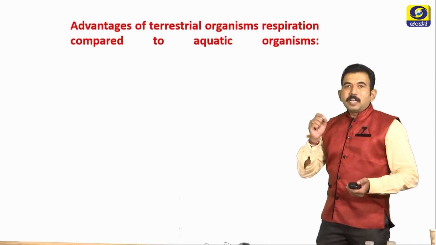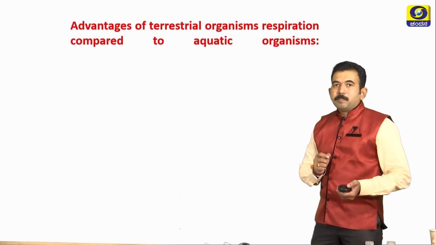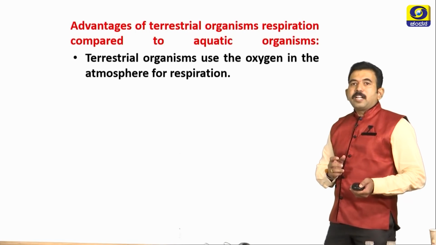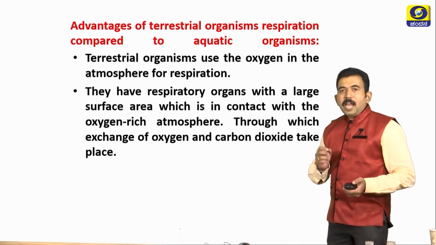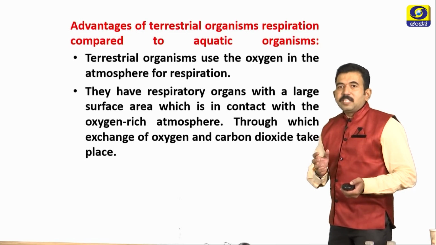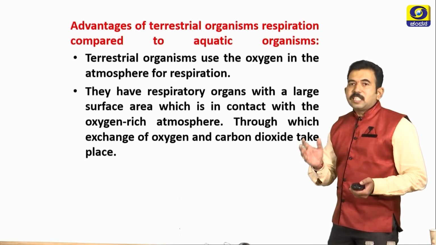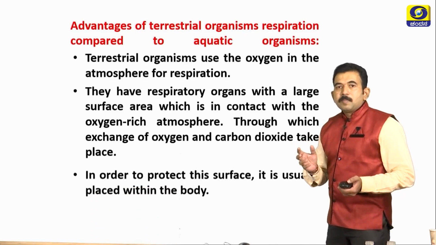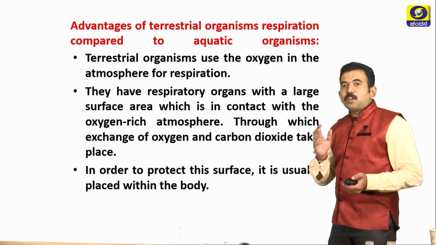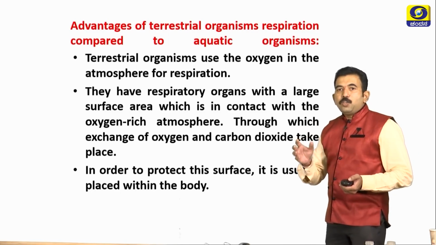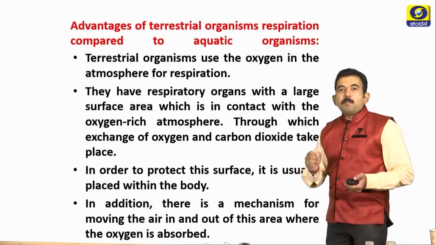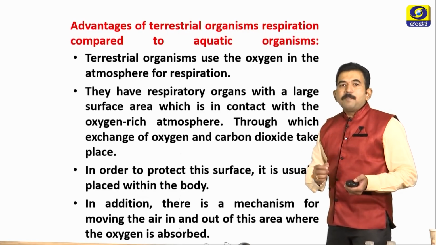Let us study the advantages of terrestrial organism respiration when compared to aquatic organisms. In terrestrial organisms, they use the oxygen directly from the atmosphere for respiration. They have respiratory organs with a large surface area in contact with the oxygen-rich atmosphere, through which exchange of oxygen and carbon dioxide takes place easily. In order to protect the surface of respiratory organs, they are usually placed within the body. In addition to this, there is a mechanism for moving air in and out of the area where the oxygen is absorbed.